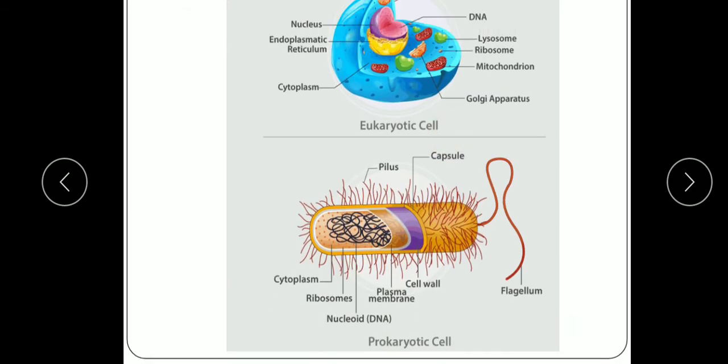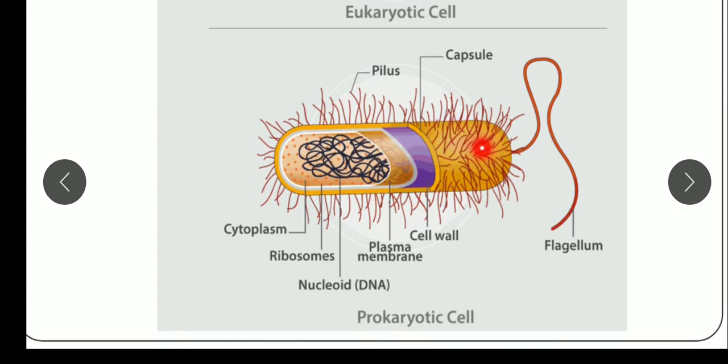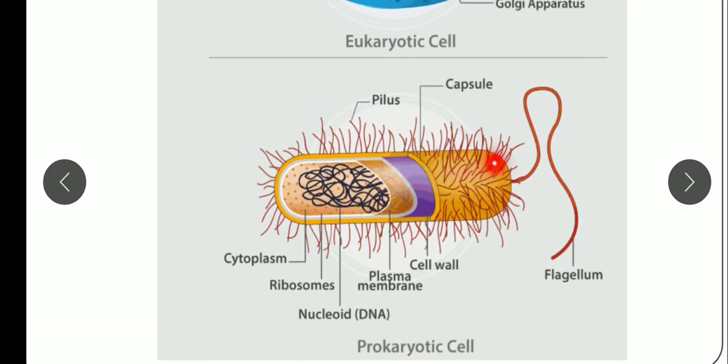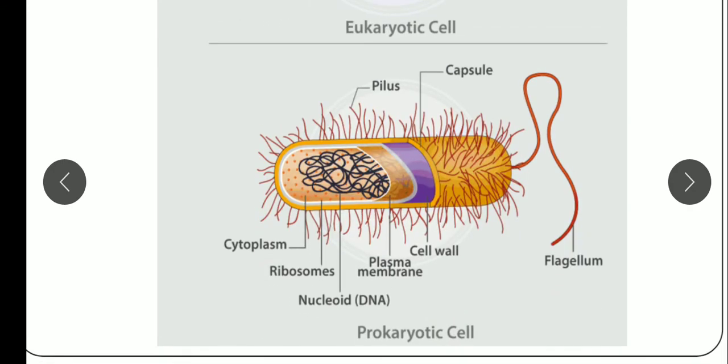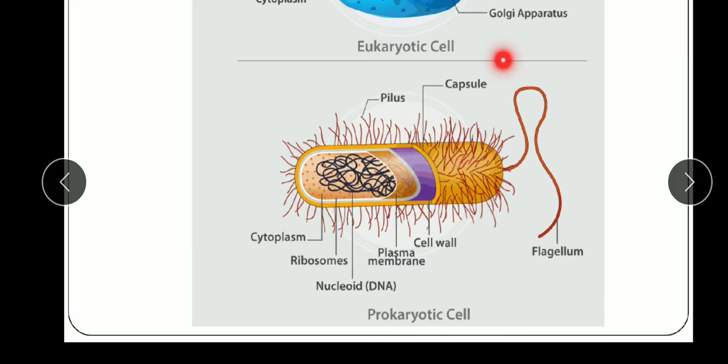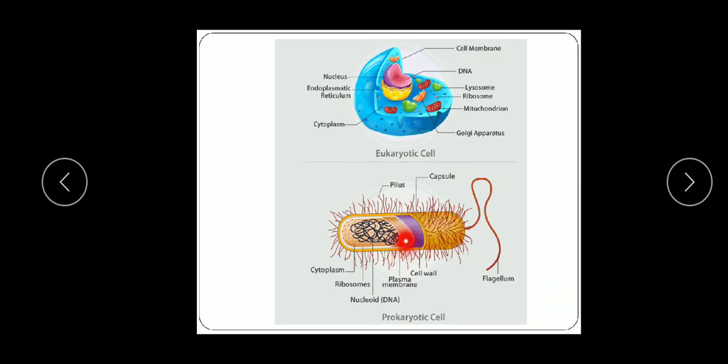While on the other hand, when you see the prokaryotic cell, this is a bacterial cell, you see here that a nucleoid is there, no nucleus. You see here, no nucleus is here, only the DNA. Circular DNA is there, cytoplasm, ribosomes, plasma membrane. They have flagella also, flagellum for movement. Their outer body has cilia, and for protection they have a cell wall also. So practice the diagram of prokaryotic and eukaryotic cells.